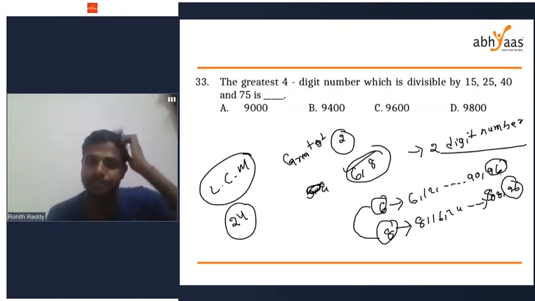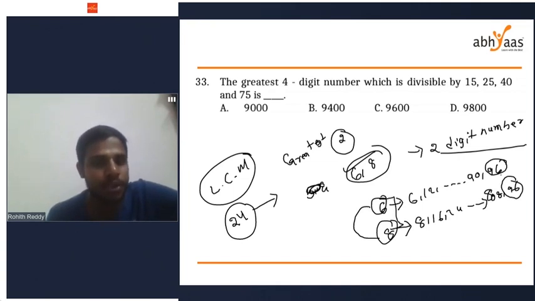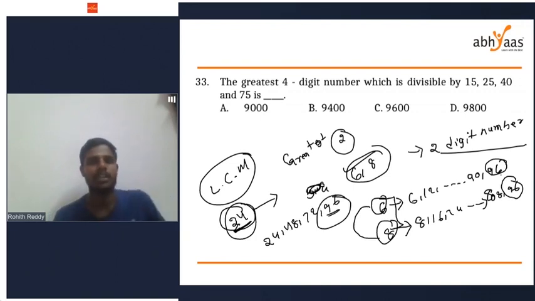Okay, so the greatest 2-digit number which is divisible by both 6 and 8 is simply the greatest 2-digit number which is divisible by 24. The numbers which are divisible by 24 are 24, 48, 72 and 96. So 96 will be your greatest 2-digit number.